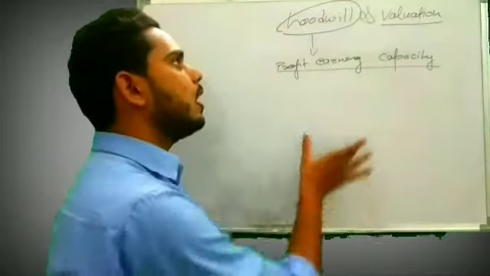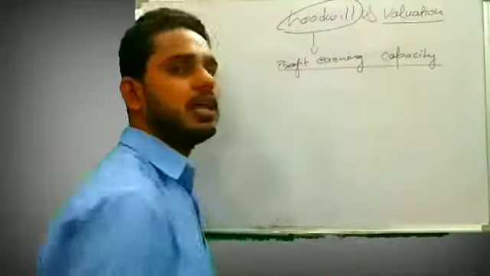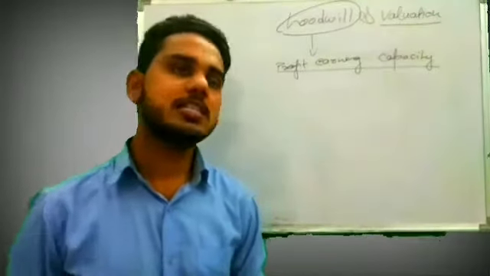Now let's try to understand goodwill as profit earning capacity with an example.